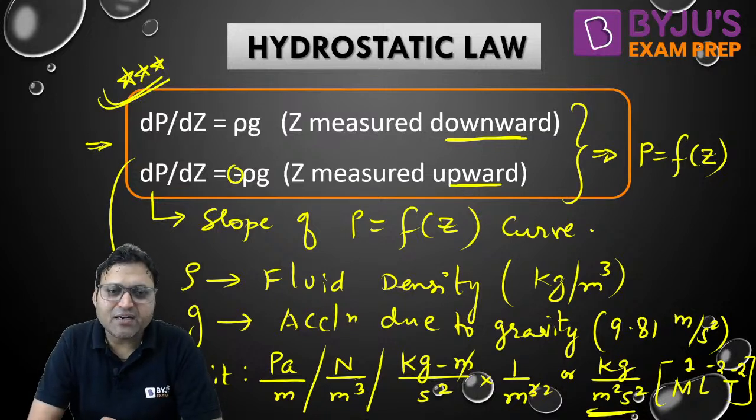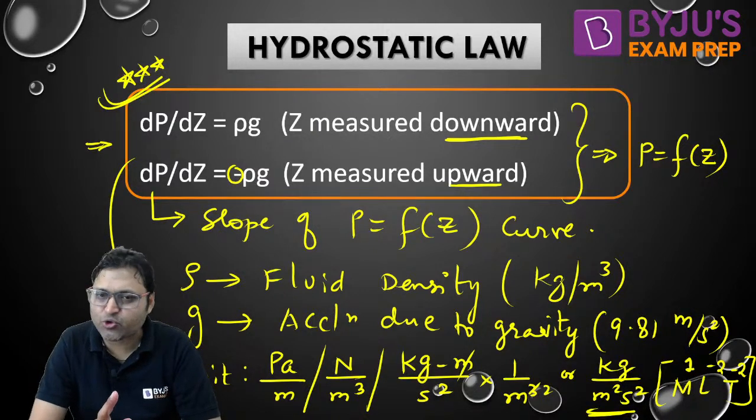Pascal per meter, or Newton per meter cube, or kg per meter square second square, and the dimensional formula is M1 L-2 T-2. Right?